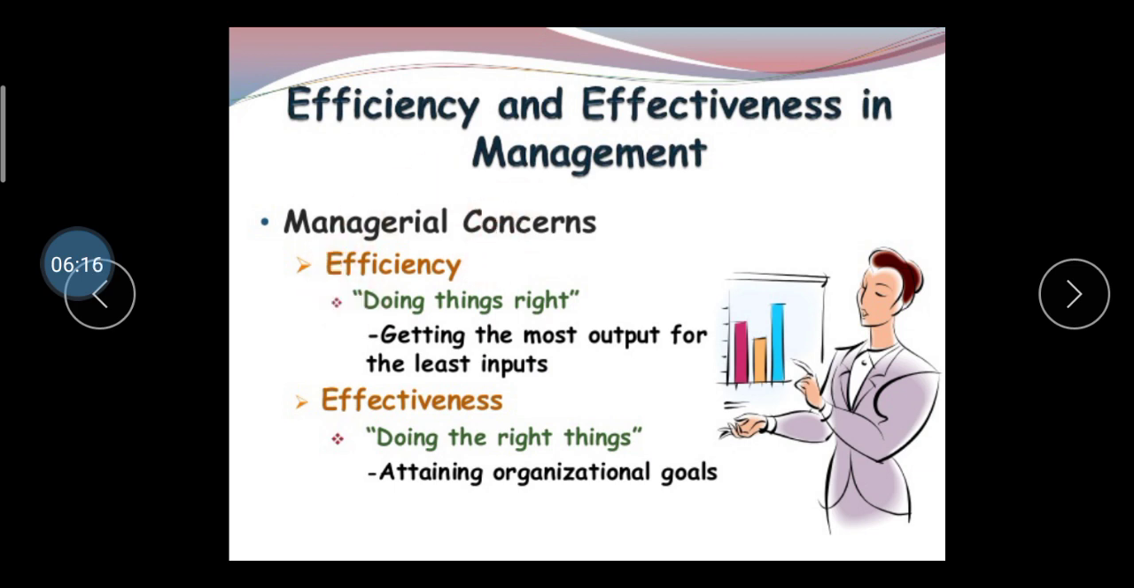If in an organization you get the least input regarding raw material and labor, and your main work is to get the higher output, okay, least input for the higher output, so it's called efficiency. Efficiency means doing things the right way. Then effectiveness means doing the right things, so attaining the organizational goals.